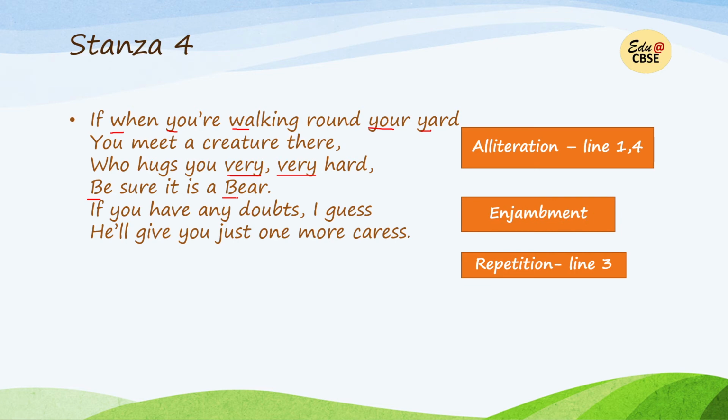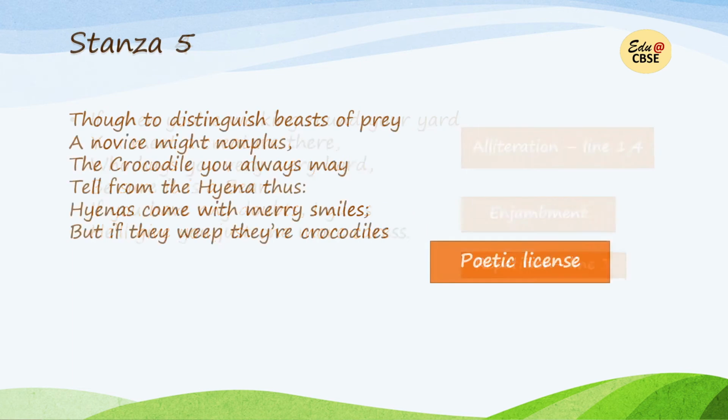Now next is enjambment. Again, I think it's very clear. In the last two lines, the thought is being carried forward from the 5th to the 6th line. So it is enjambment.